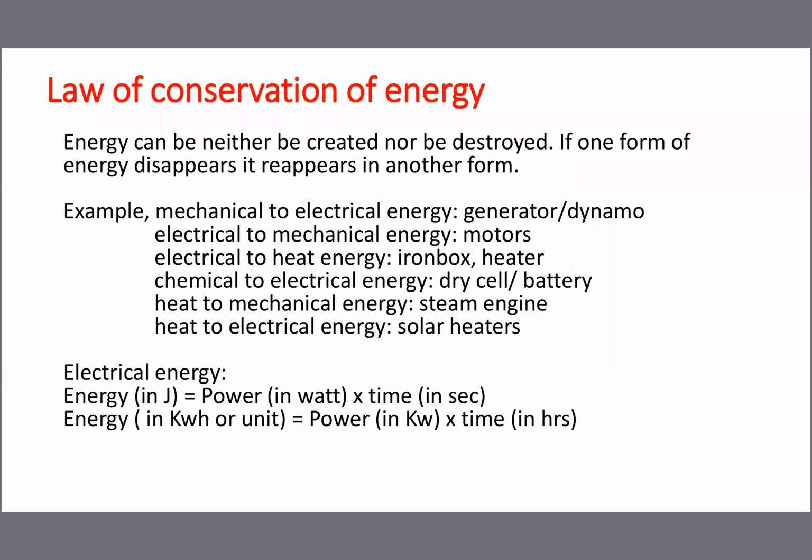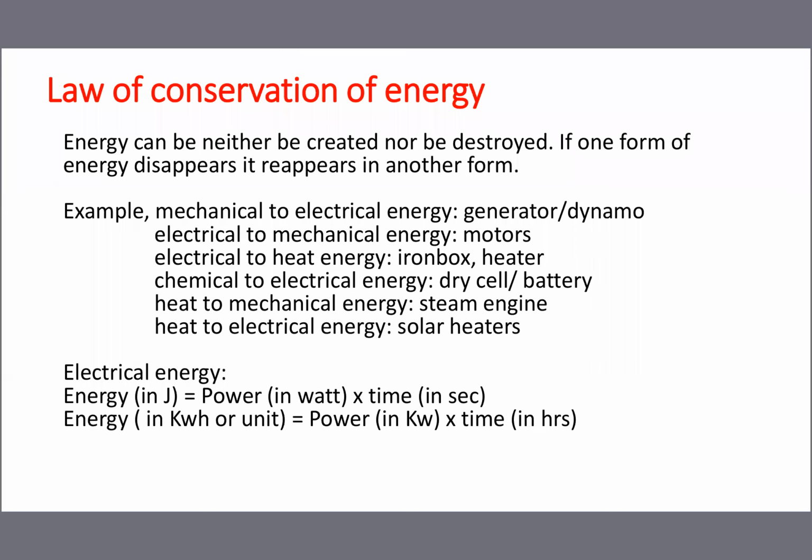I already told you the energy available in the dam water is called potential energy. Once you open the shutters of the dam, water comes with a high velocity and is allowed to fall on the turbine blades. So automatically the turbine shaft will rotate.